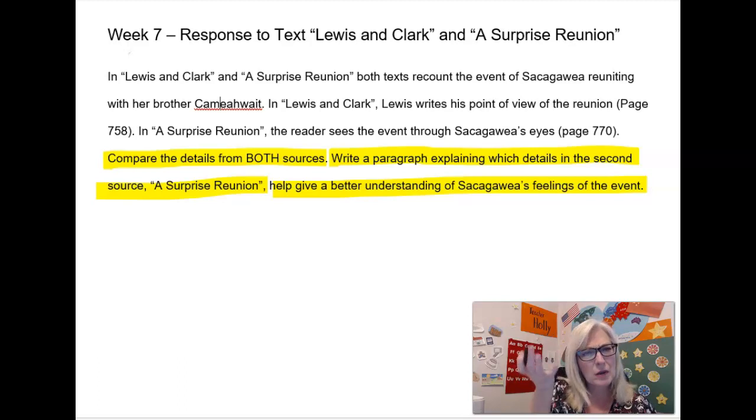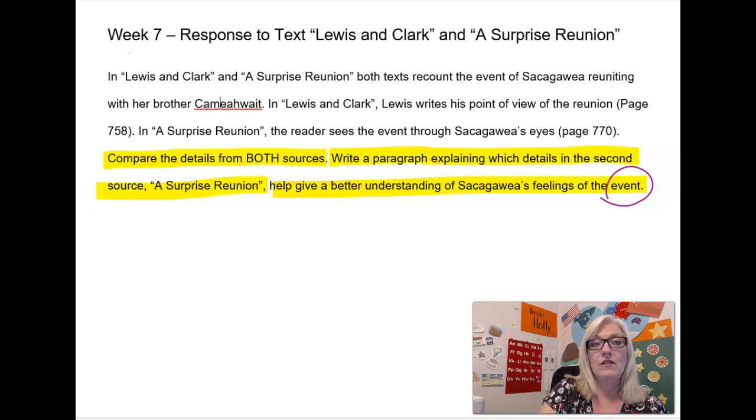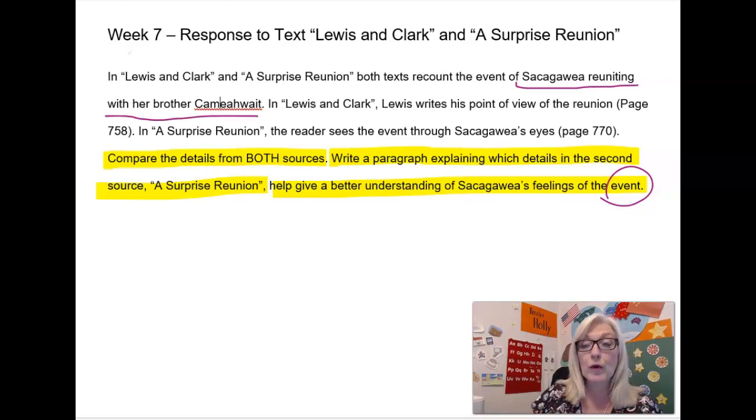What event are we talking about? The event that we're talking about is the reunion of Sacagawea and Camawait. So remember, Sacagawea suddenly gets reunited, or back together, with her brother. Both of the passages that you have read talk about that event.